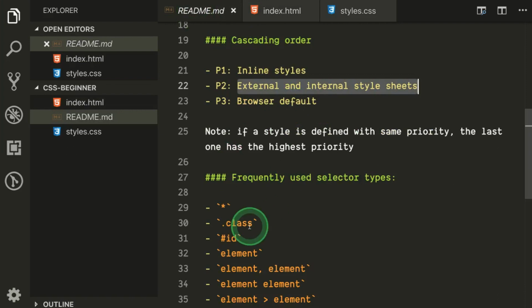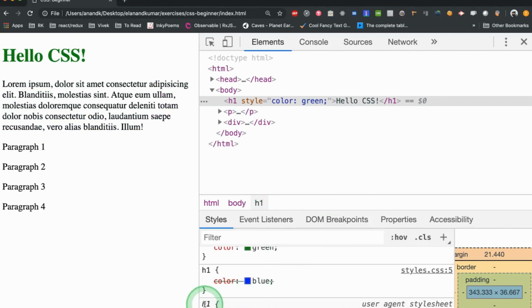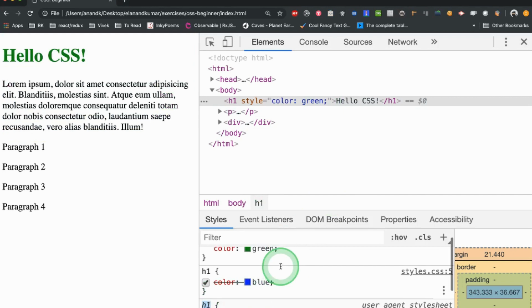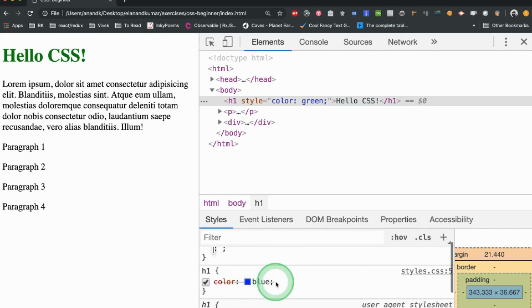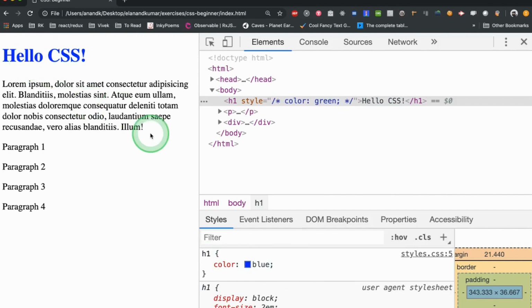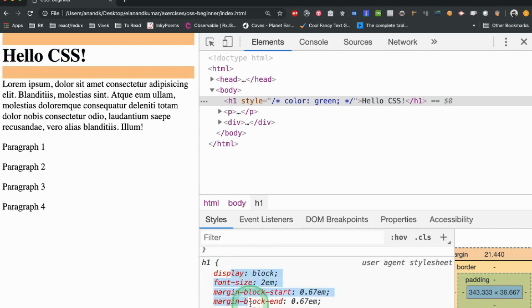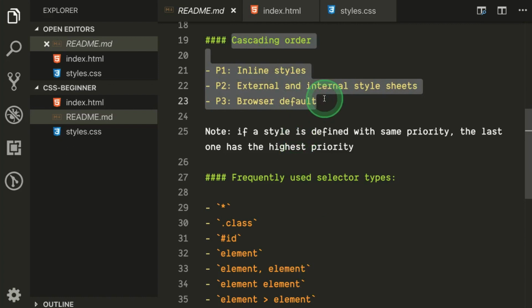Now at that point we had the third one, the browser default. What does this mean? Here if you see this h1, this is actually the browser's h1. So you can see here inline style gets the priority first, and then the second priority becomes this, but because inline got applied, this one is unticked. So let's say I don't want inline, so you will see color gets blue here for the header, and if you untick this, it becomes the default one, that is this one. So that is how the cascading order actually works.